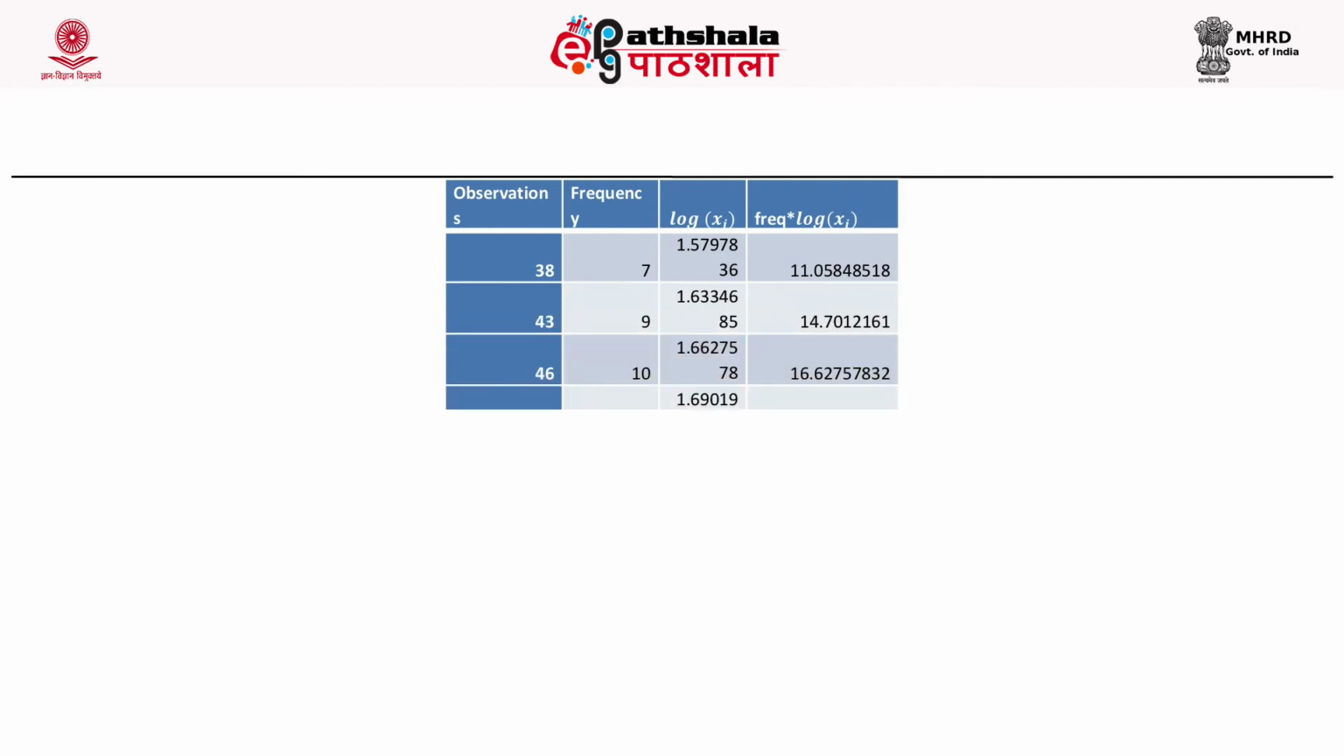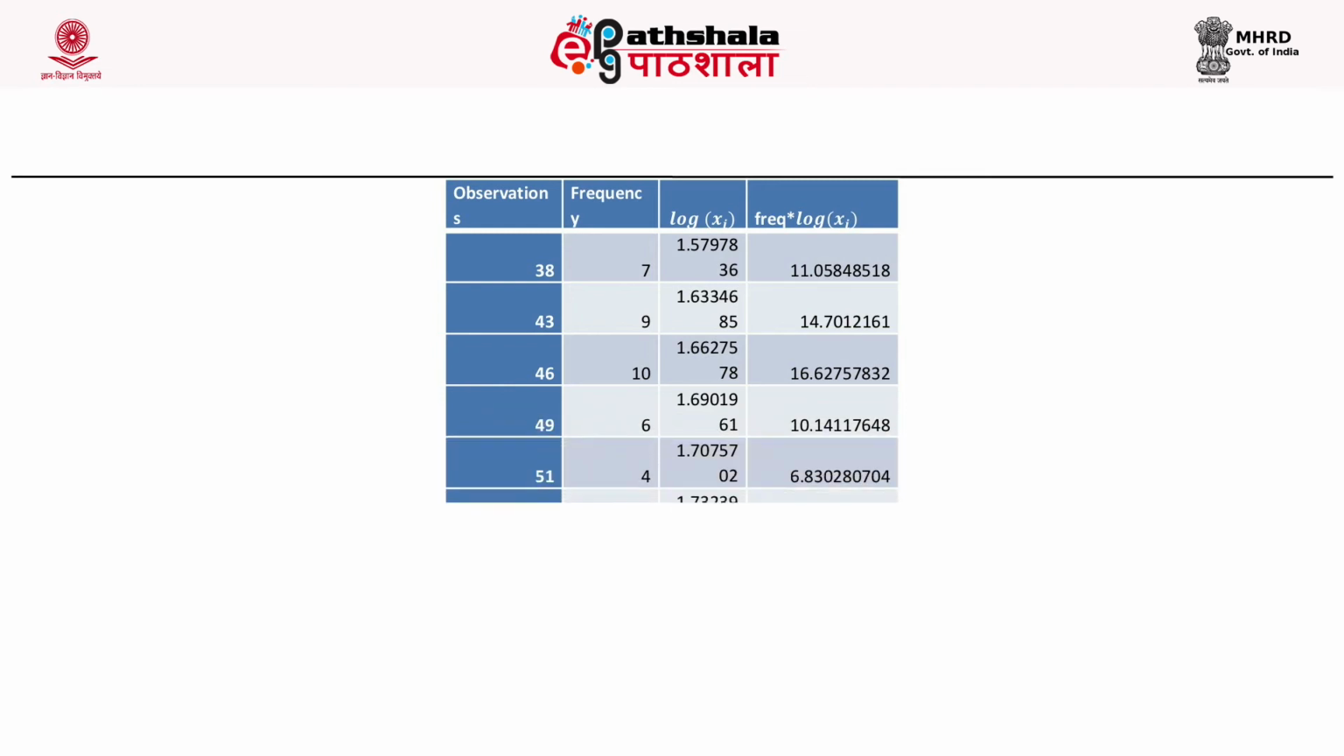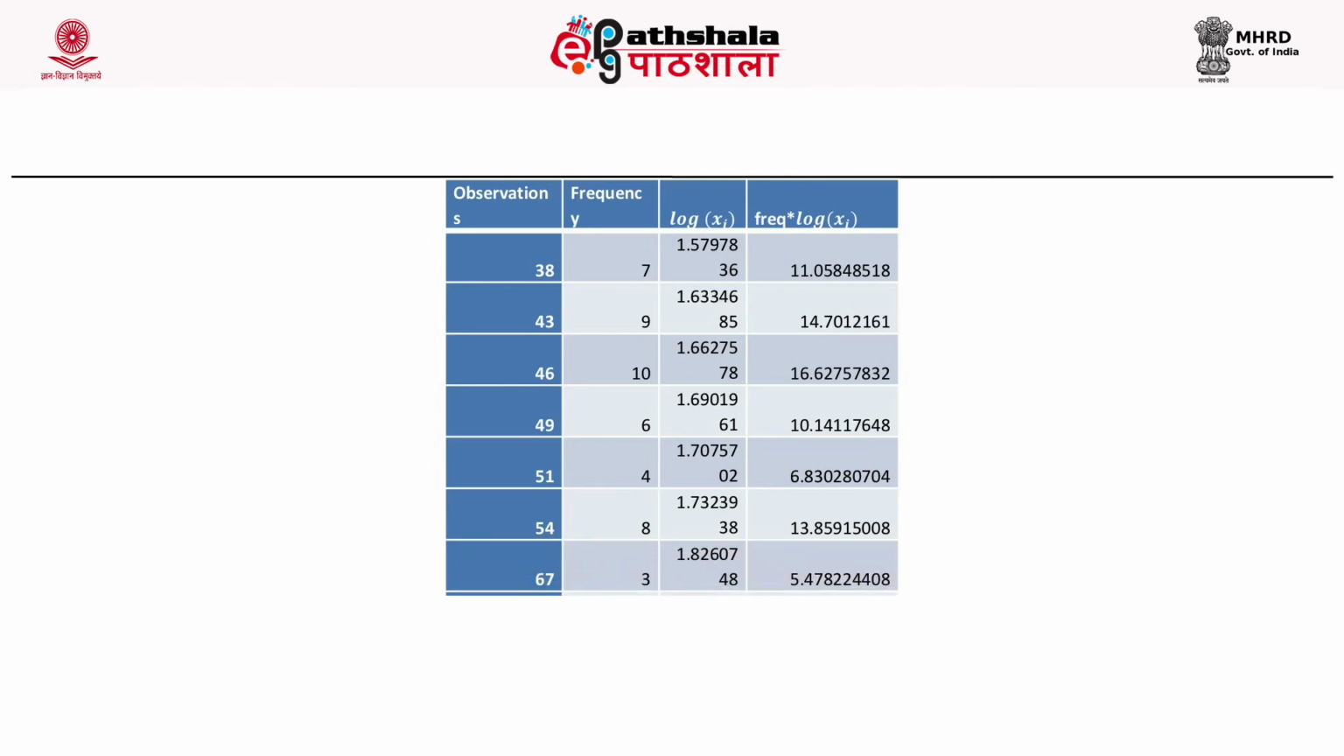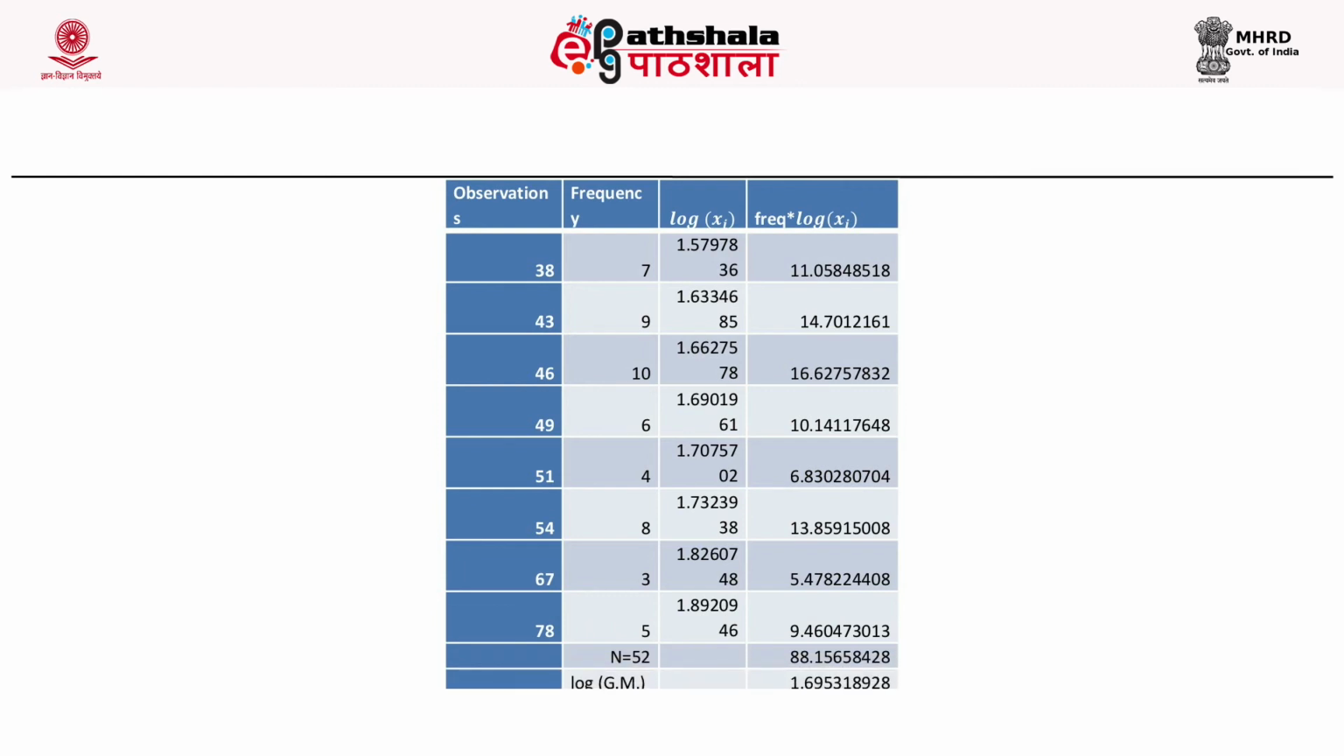So in the first column we have observations available, and in the second column we have corresponding frequencies. After taking a log of observations, the values are coming out in the third column, and we are taking the product of frequencies and log of xi, that is shown in the fourth column.